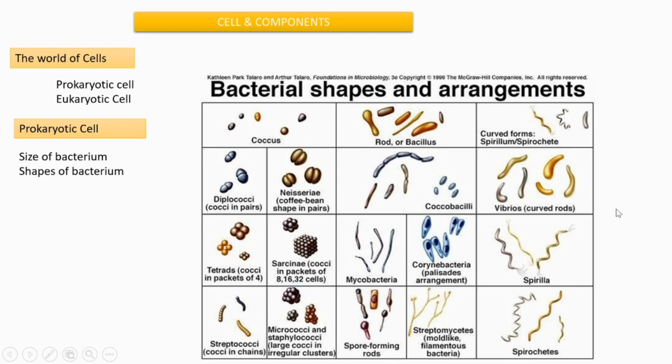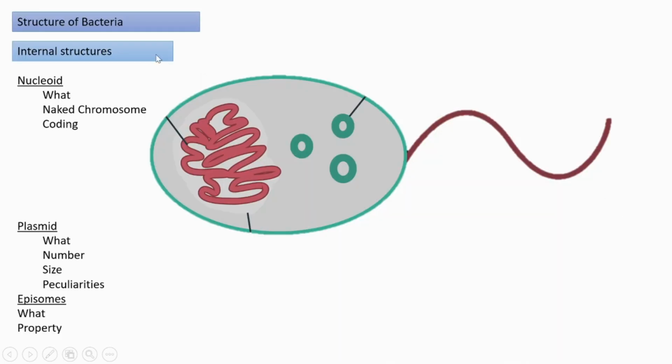So next we are going to learn about the structure of bacteria. First we are going to learn about the internal structures. Among the internal structures, the first point is the nucleoid. What is nucleoid? How many of you know what a nucleoid is? I think most of the students know. Nucleoid means the naked genetic material seen in prokaryotes, because it doesn't have any outer membrane or nuclear membrane.